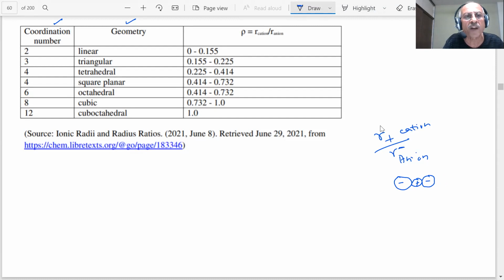the radius of the cation is 0 to 0.155. Triangular, what do you mean by triangle? You have seen all this already. You can see this cation is touching the two anions. The cation is touching the two anions here.